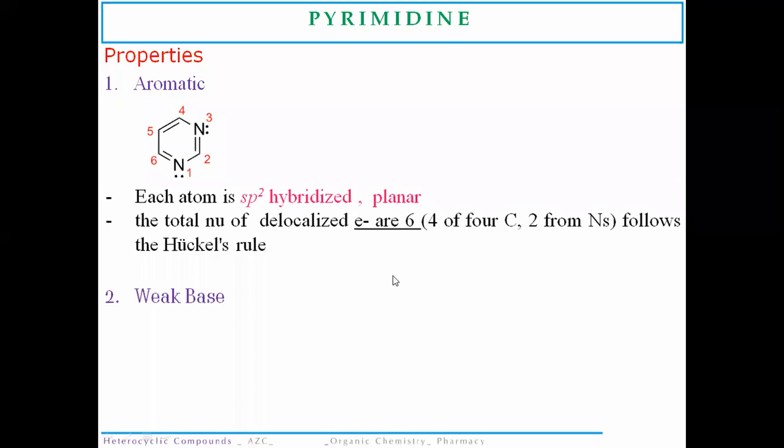Okay, so up till now we have studied the various heterocyclic rings, their properties, reactions. Now today we are going to end this chapter with a discussion on the remaining two heterocyclic rings. Those are pyrimidine and purine. Now both are very important from the point of view of exams as well as therapeutic purposes.